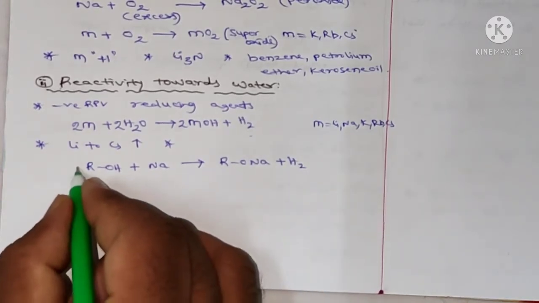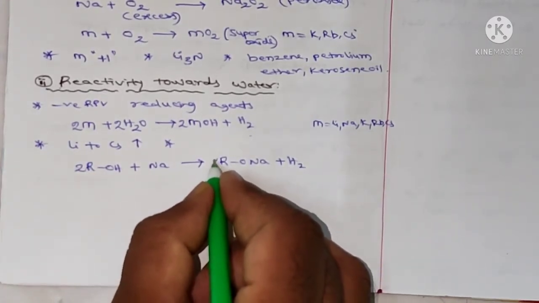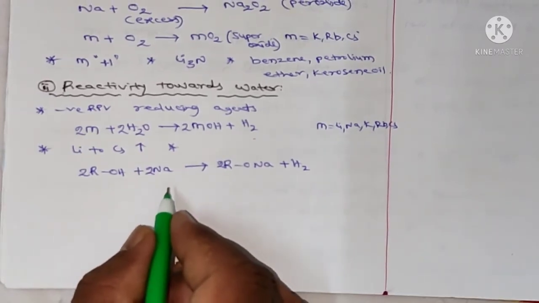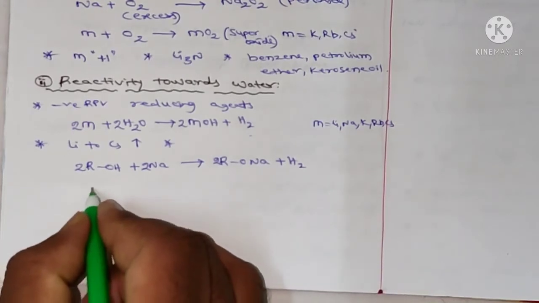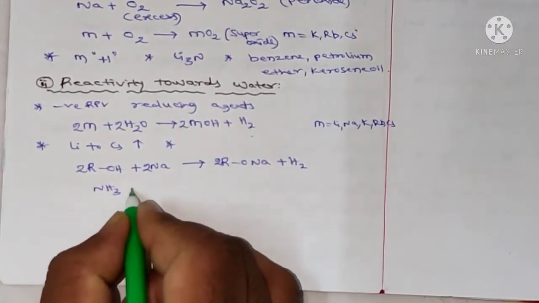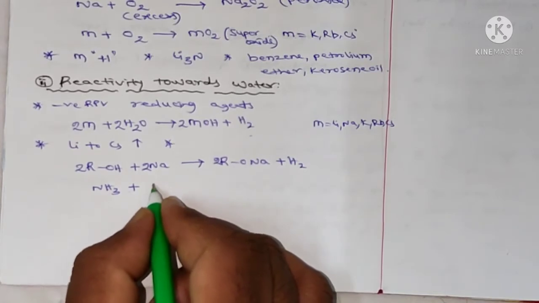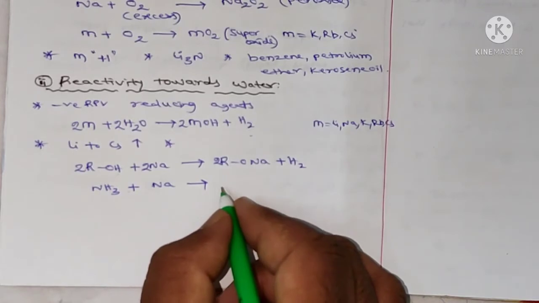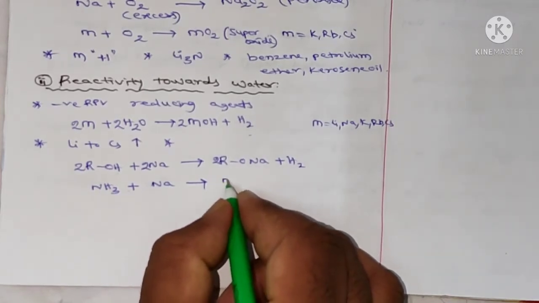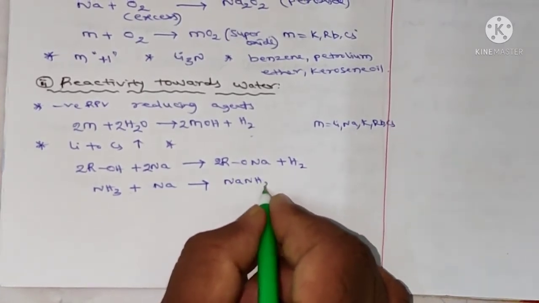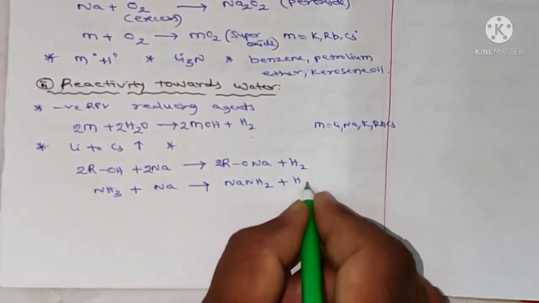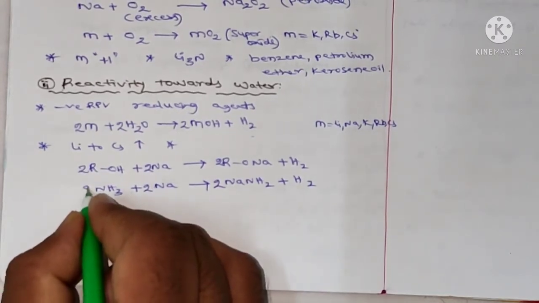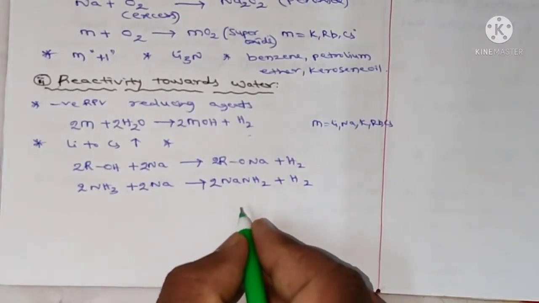Balancing the equation, 2 and 2. The metals also react with ammonia. NH3 plus sodium forms sodamide, NaNH2, plus H2, with 2, 2 and 2. Now it is a balanced equation.